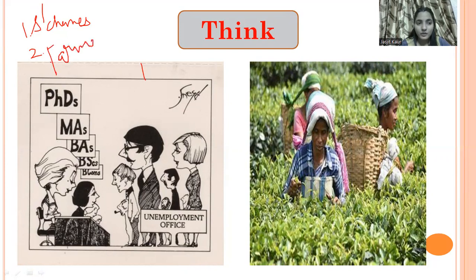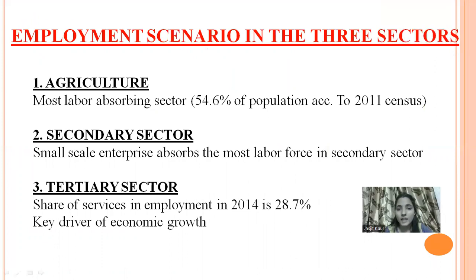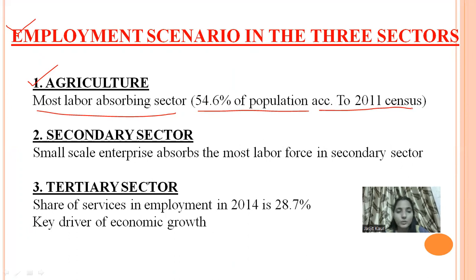Now we will learn what the Indian government, or any government, can do to reduce the unemployment rate. First, the employment scenario in the three sectors. The first one is agriculture. The most labor-absorbing sector is agriculture, where 54.6% of the population was working according to 2001. So agriculture is the most absorbing sector of India.